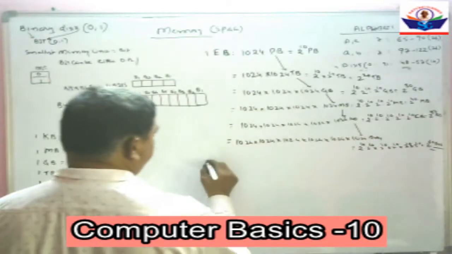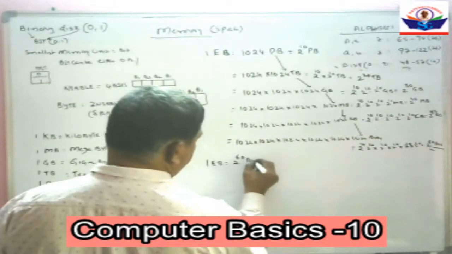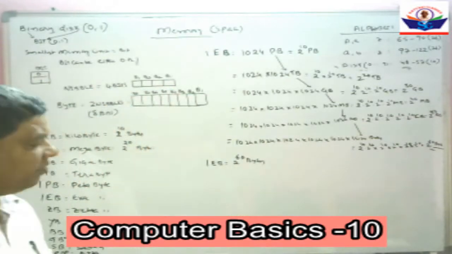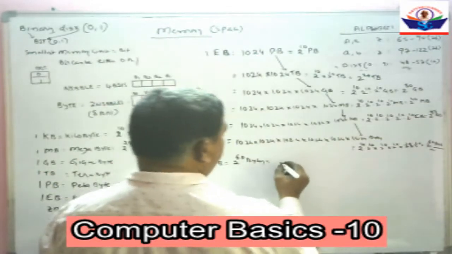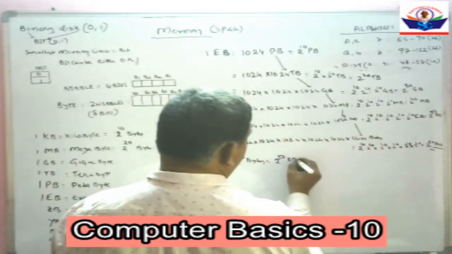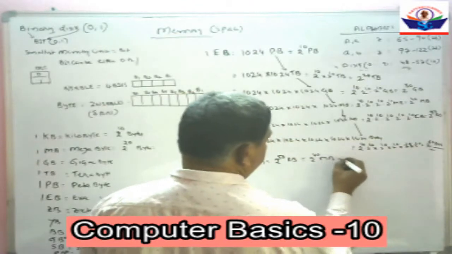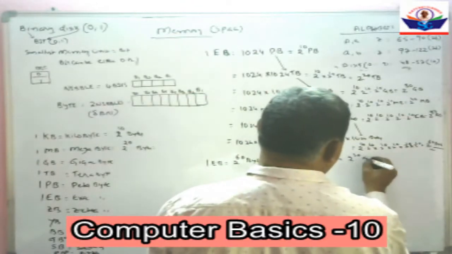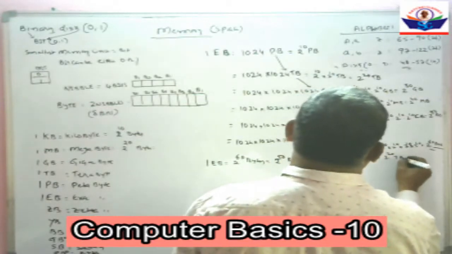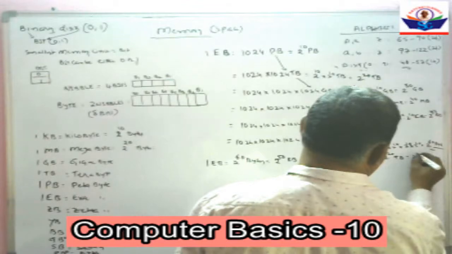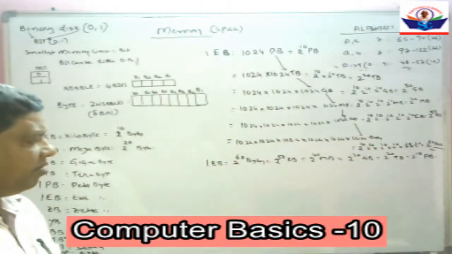So 1 exabyte is equal to 2 to the power of 60 bytes. That is equal to 2 to the power of 50 kilobytes. That is equal to 2 to the power of 40 megabytes. That is equal to 2 to the power of 30 gigabytes. That is equal to 2 to the power of 20 terabytes. That is equal to 2 to the power of 10 petabytes.